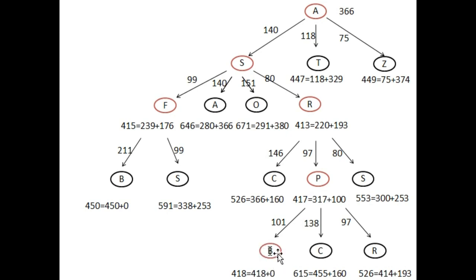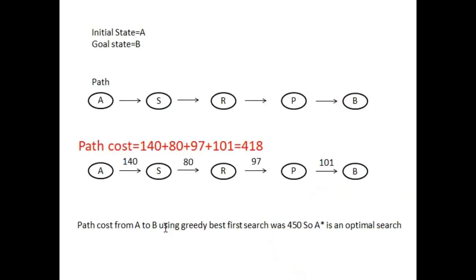So this is our goal state. So यहाँ पे हमारा जो algorithm है वो stop हो जाएगा and it will return the path which is A to S, S to R, R to P and P to B. So just look at this slide that the initial state for this problem is A and the goal state is B, and the path returned by the A star search is A to S, S to R, R to P, P to B, and the total cost of this path is 140 plus 80 plus 97 plus 101, which is equal to 418.